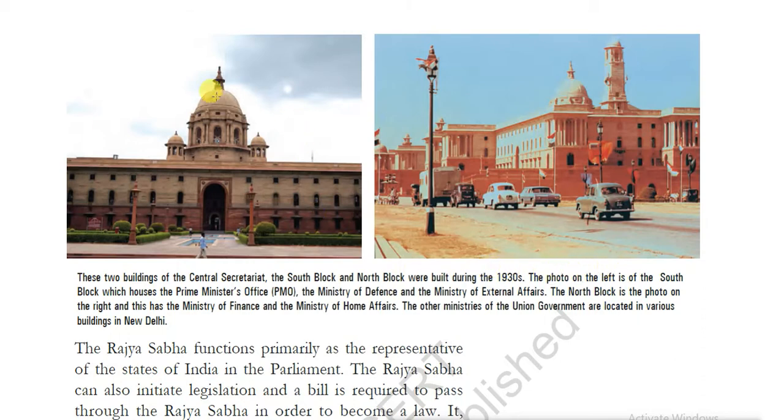The photo on the left side is called South Block, which houses the Prime Minister, PMO office, Ministry of Defense and Ministry of External Affairs.